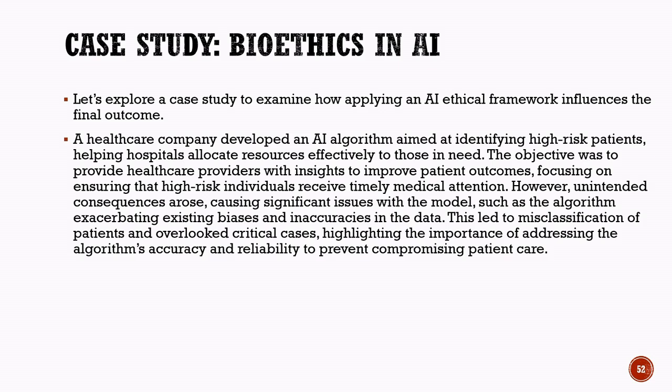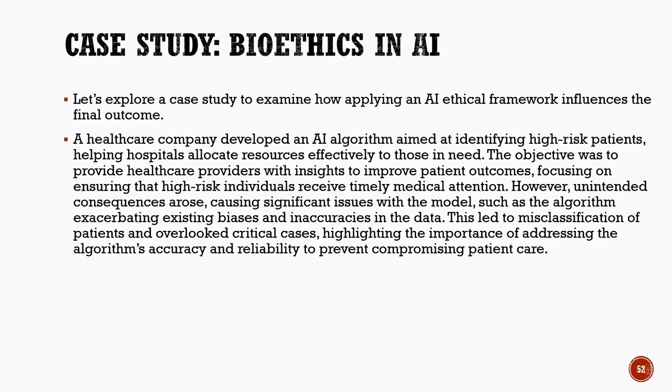However, during its implementation, several unintended problems appeared. The algorithm contained biases and inaccuracies because the training data itself had existing biases and incomplete information. As a result, some patients were incorrectly classified, while certain critical cases were overlooked.